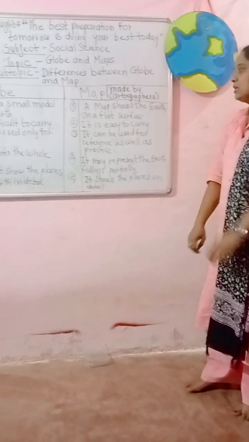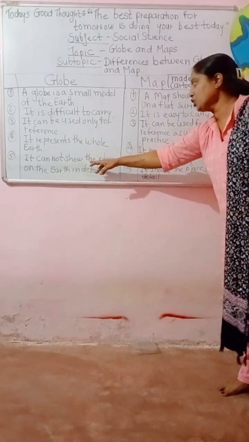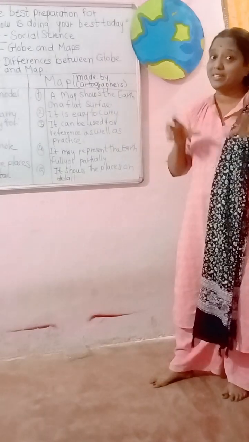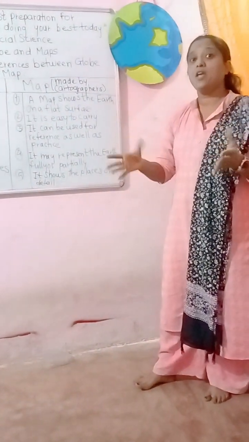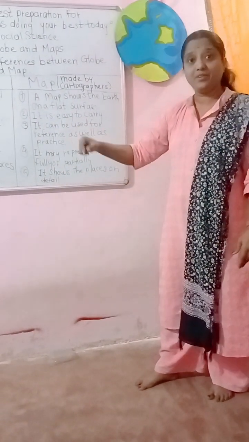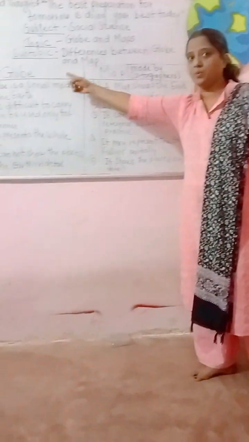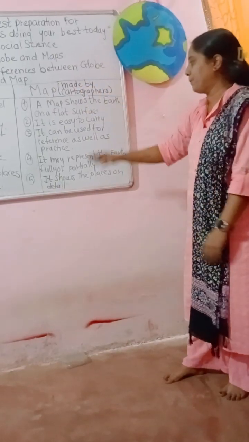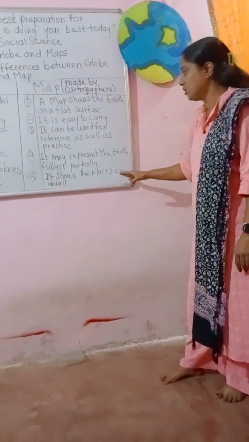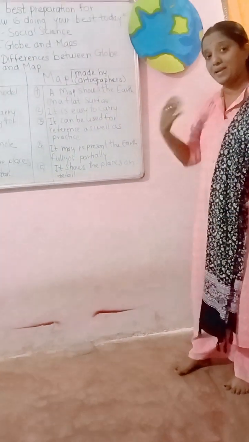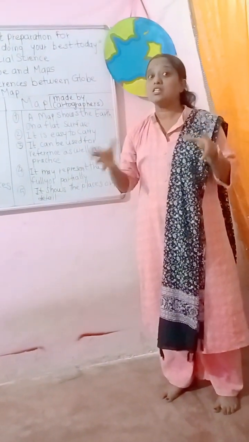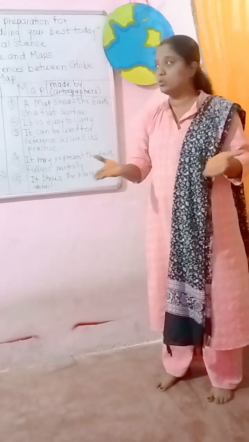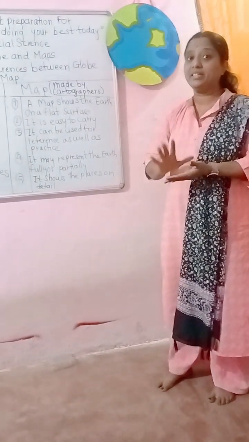In a globe, the fifth difference is that it cannot show the places on the earth in detail. It cannot give detailed knowledge about the places present on the earth. As compared to the globe, a map shows the places on the earth in detail: where a place is situated and what it includes. It gives the whole detailed knowledge.